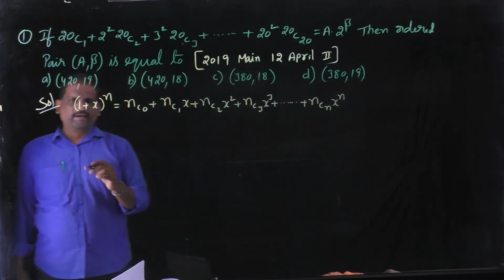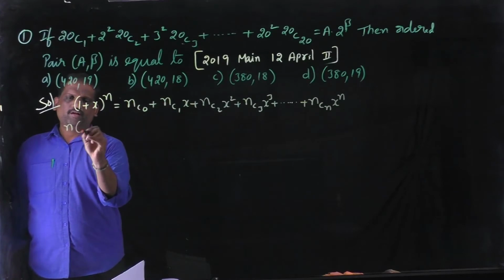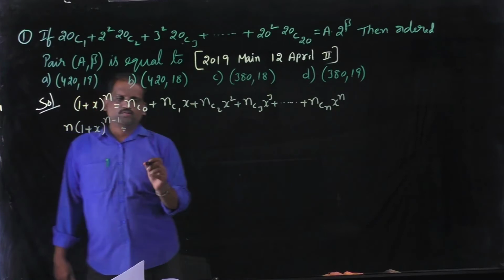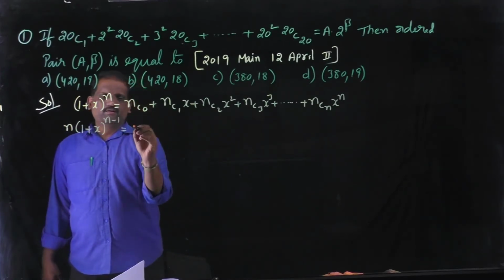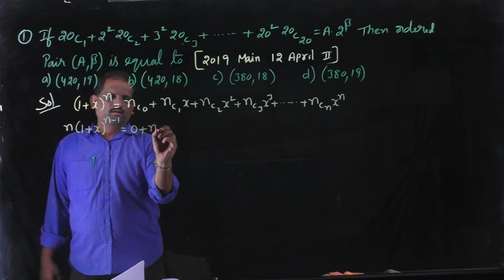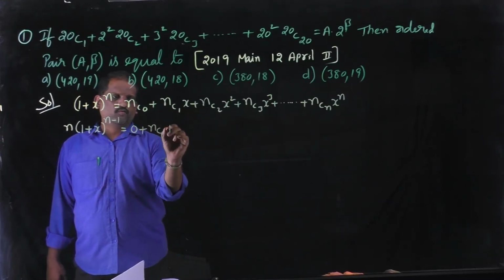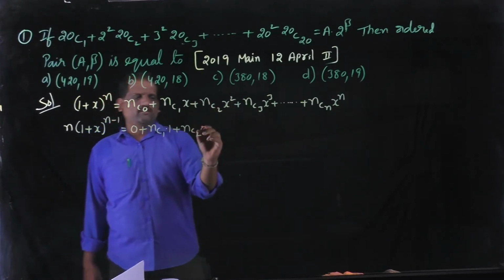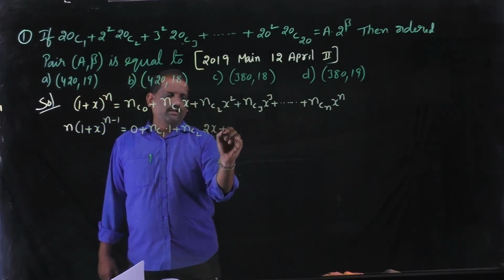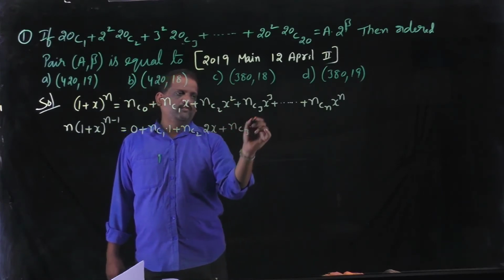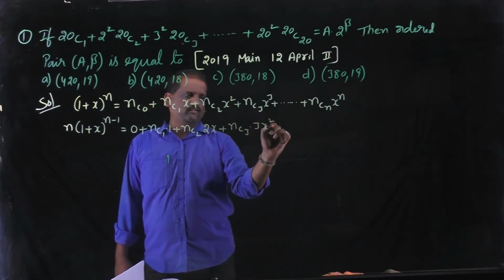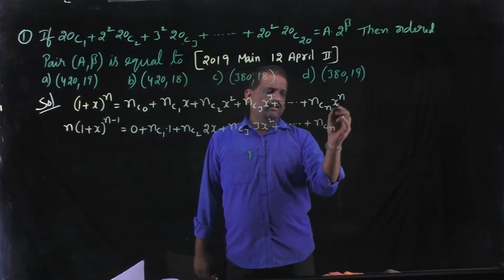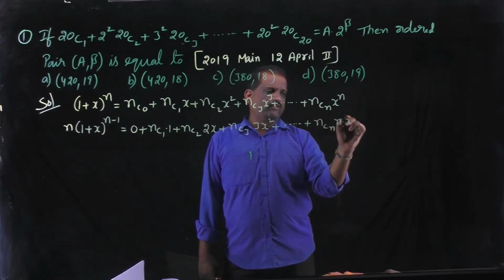Differentiate with respect to x, then we get n into (1 plus x) whole power n minus 1 is equal to, this is the constant term, then differentiation is 0, plus nC1 into differentiation of x is 1, plus nC2 into differentiation of x square is 2x, plus nC3 into differentiation of x cube is 3x square, plus so on, nCn. Differentiation of x power n is n into x power n minus 1.